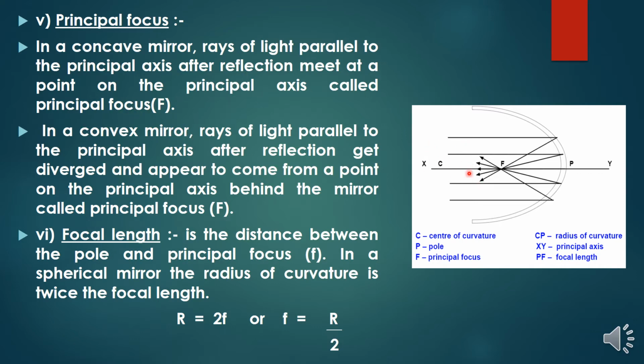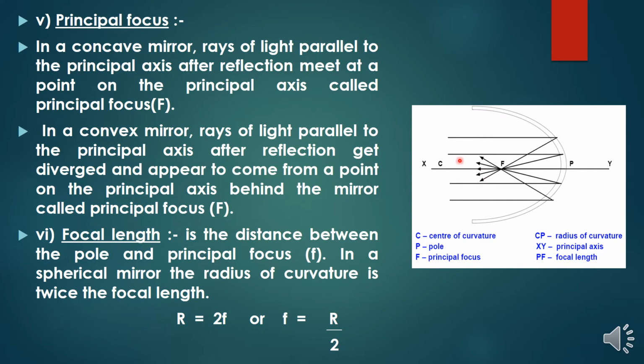So my rays come parallel to the principal axis, and in a concave mirror they converge. Where they meet at one place, we say that is the principal focus, denoted by F. In a convex mirror, rays of light parallel to the principal axis, after reflection, get diverged and appear to come from a point on the principal axis behind the mirror, called the principal focus.